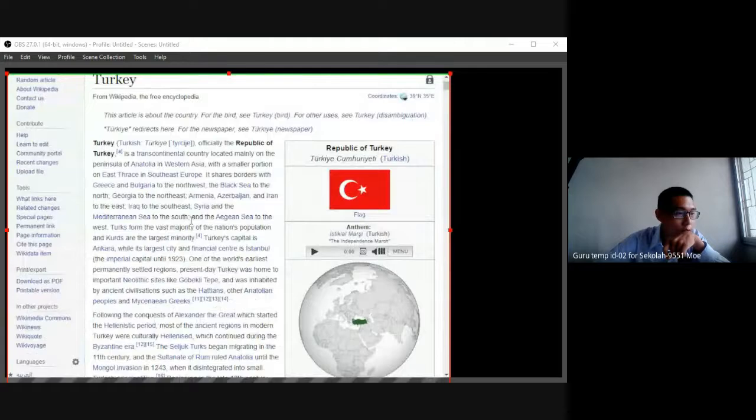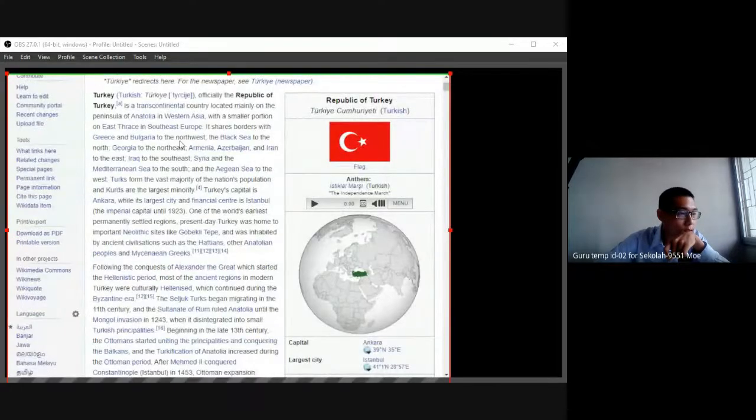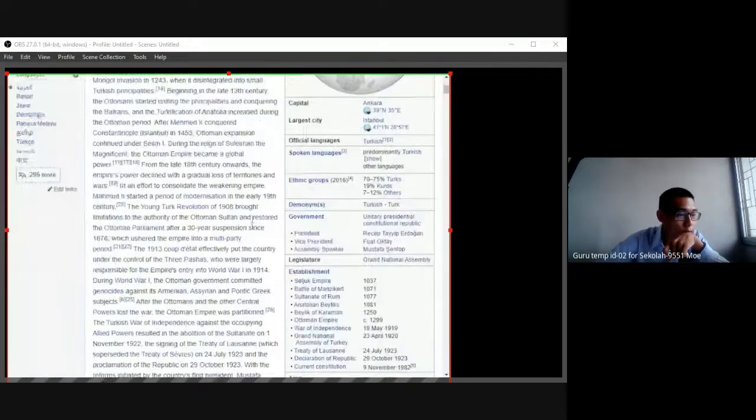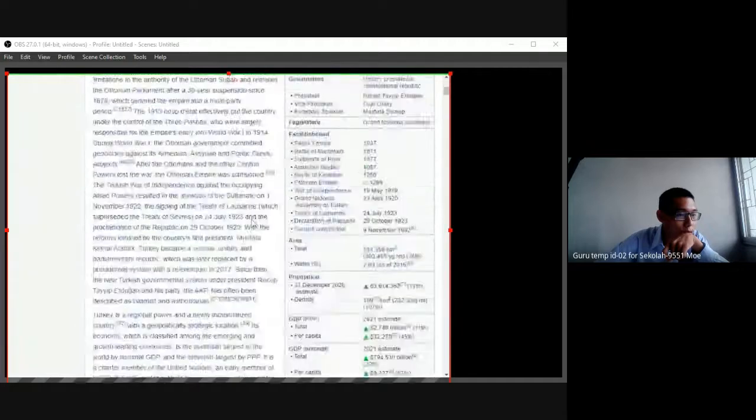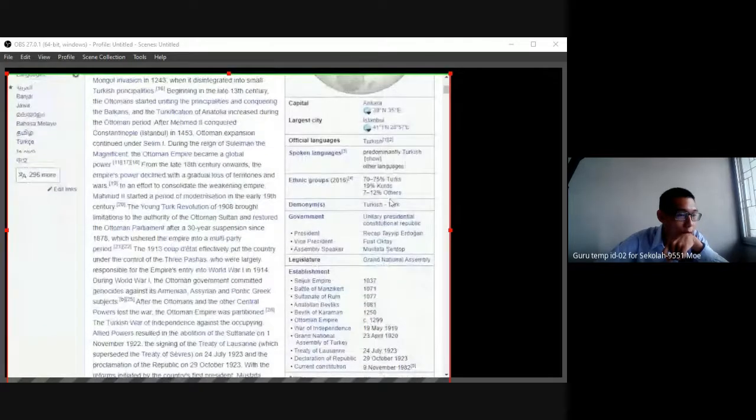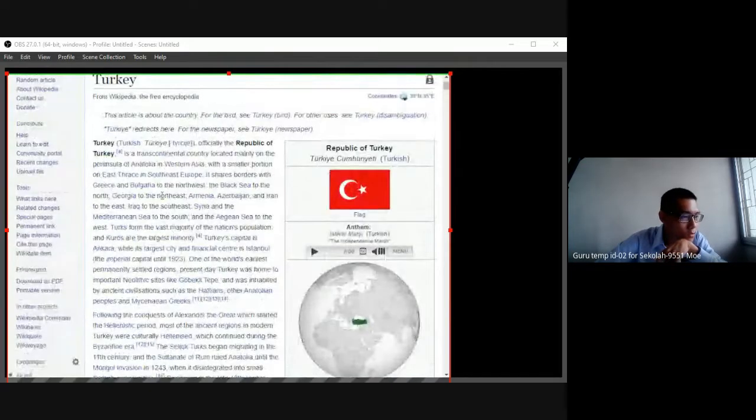Okay, Turkey officially is in Western Asia, with a small portion in Southeast Europe. It doesn't say it's a part of what. Actually, it's a part of Asia also, because it's quite near to Europe. But it's a part of Asia.